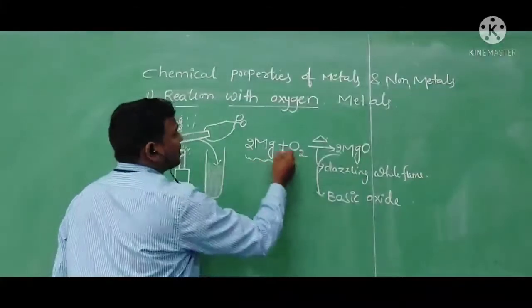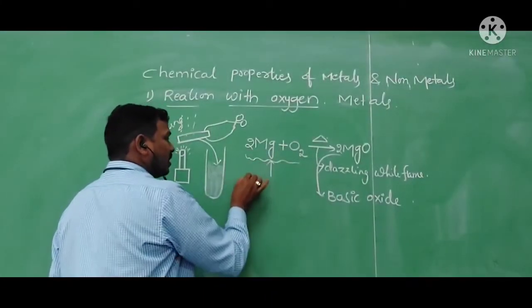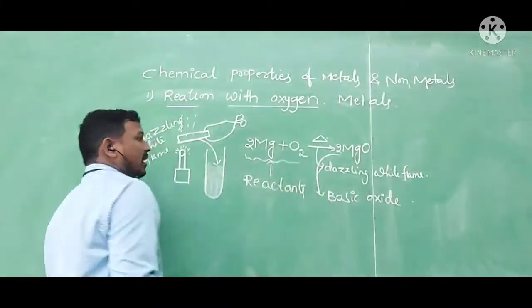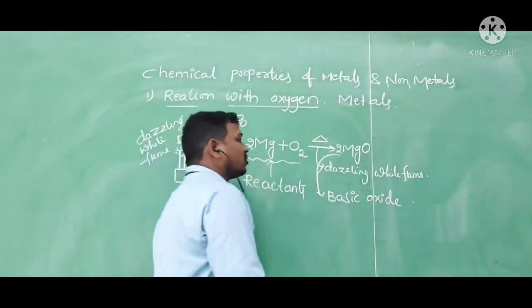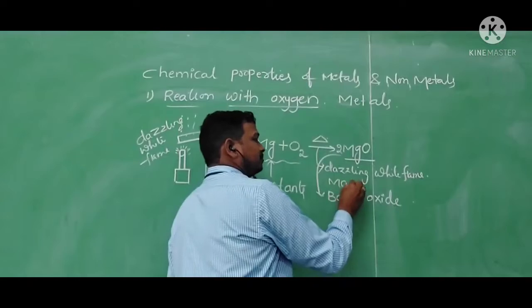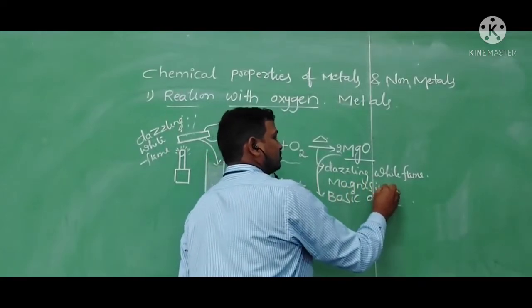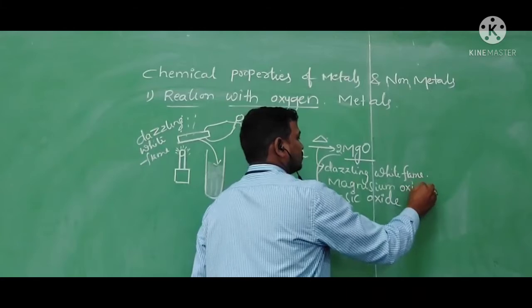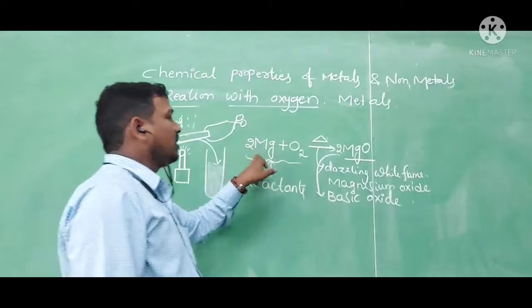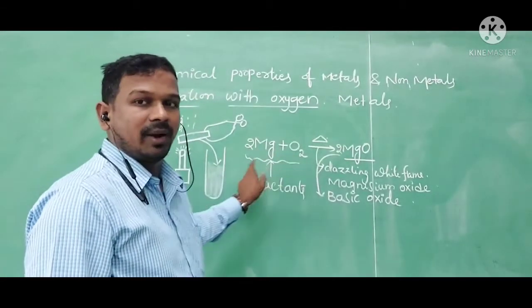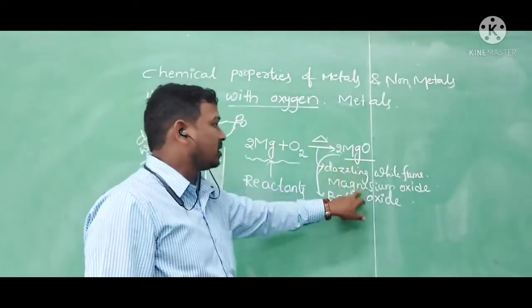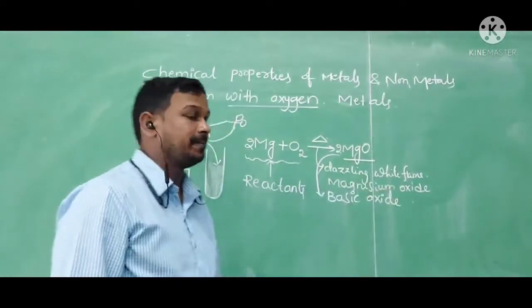The reactants in the reaction are magnesium and oxygen. What is the product we got? Magnesium oxide. So here, the reactants magnesium and oxygen combine together with the help of the heat, forming a product that is nothing but magnesium oxide.